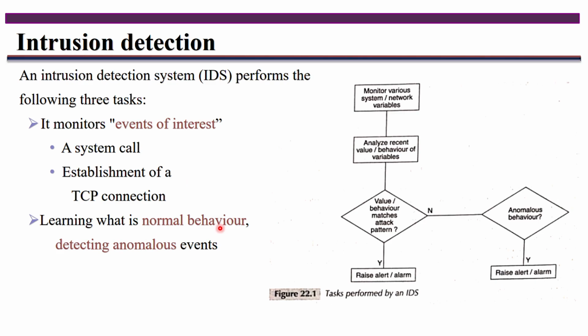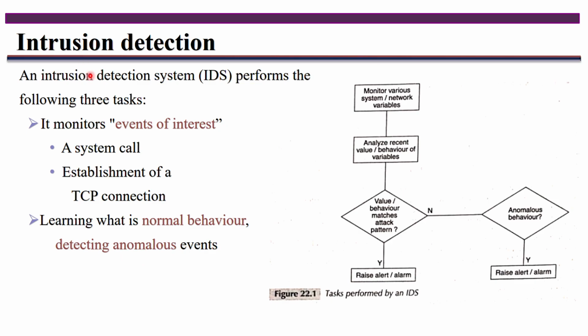If you know the behaviors, you have to train the system in such a way that it can distinguish between normal behavior and abnormal behavior. Based on that, if it is abnormal behavior, then that will also be detected as an intrusion. That is what you call detecting anomalous events.